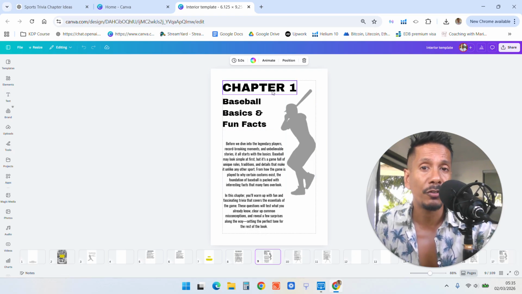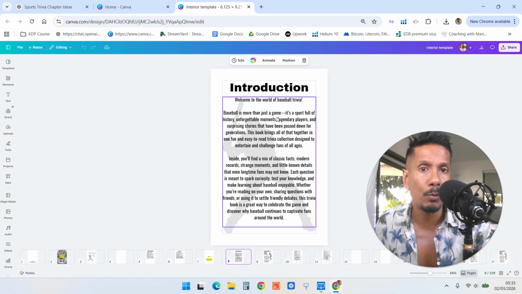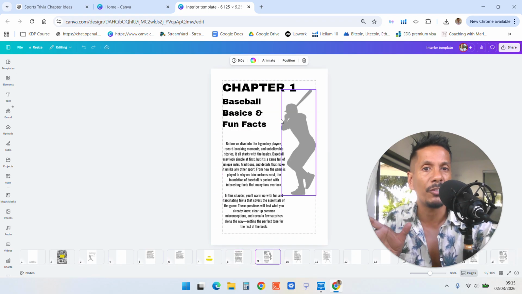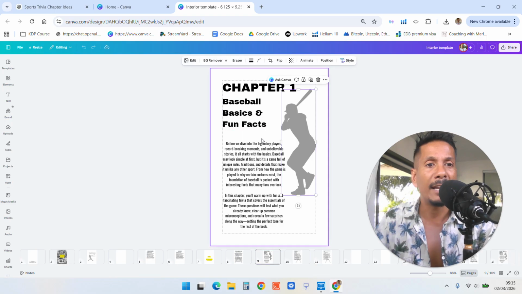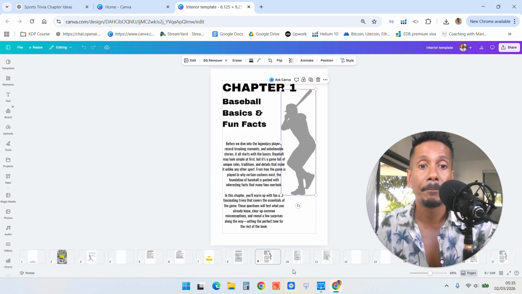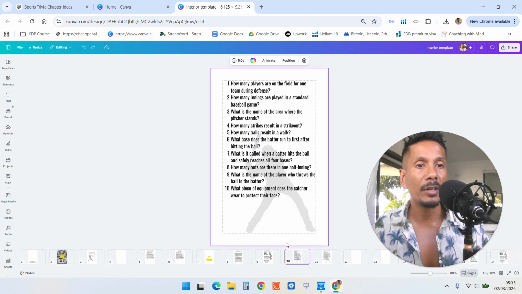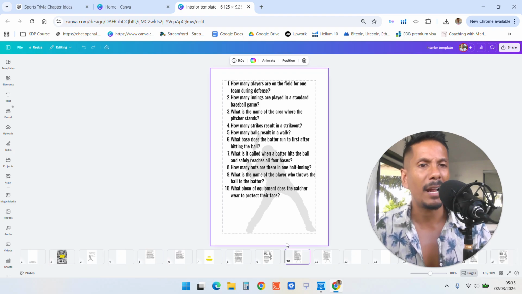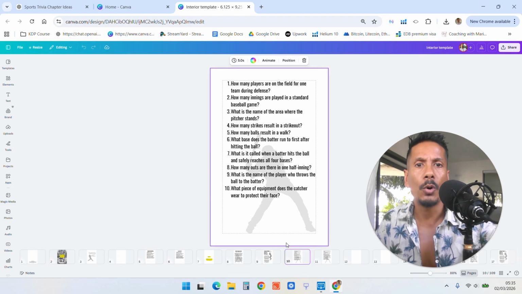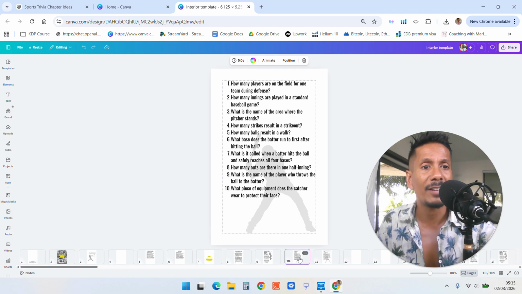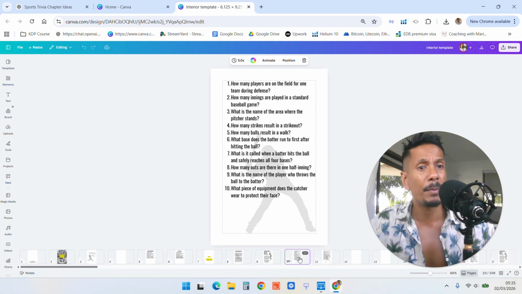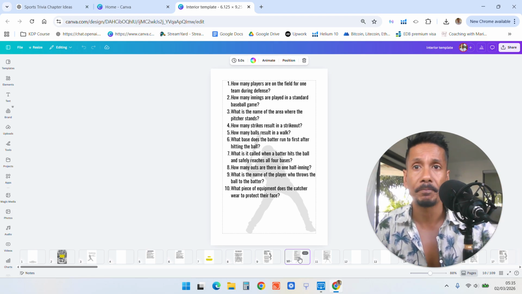This is very simple to do. I could have done it just simple, linear like this, right down the middle, but instead I chose to move it a bit to the side, add a silhouette of a baseball guy, which you can easily do in Canva, and it just makes it look a bit interesting. Then you start with the trivia. I do about 10 a page, so you do about 50, or you can do more. And then you add the solutions, and that's chapter 1 done. And you keep repeating that until the interior of the book's done.